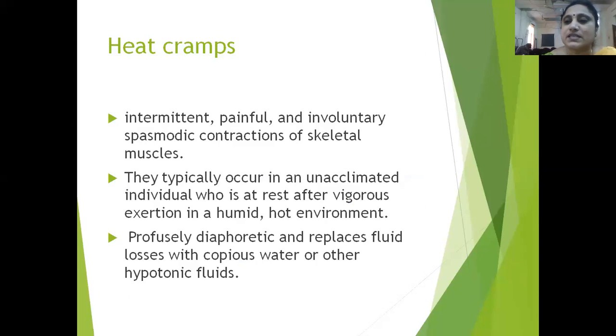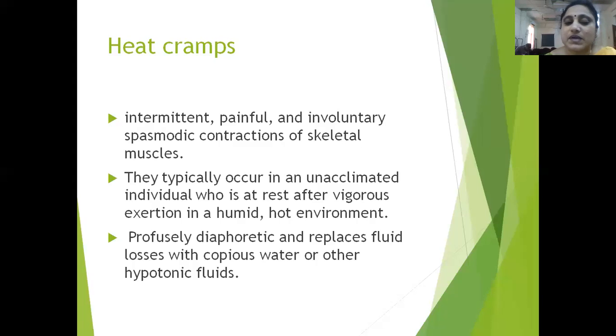The other entity is heat cramps. So what are these? These cramps occur when the patient is usually not accustomed to the heat and does vigorous exercise in a humid or hot environment. So there will be intermittent, painful, involuntary spasmodic contractions of the skeletal muscles.